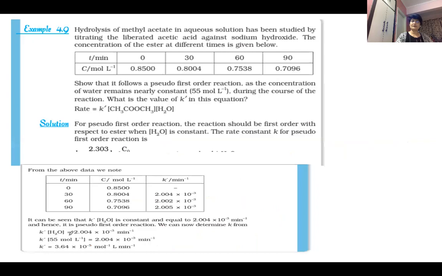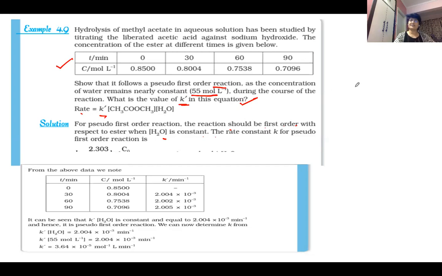We also have one numerical. I have taken this from NCERT, which is very important here, because it was difficult to type this graph, that's why I have taken a screenshot. This equation has been given as a pseudo first order reaction. The concentration of water remains normally as 55 moles per liter. During this course, what is the value of K dash in the equation? So we know the K dash rate, we write it like this. We wrote it in the previous slide. The pseudo order reaction should be of first order with respect to ester when H2O is constant.